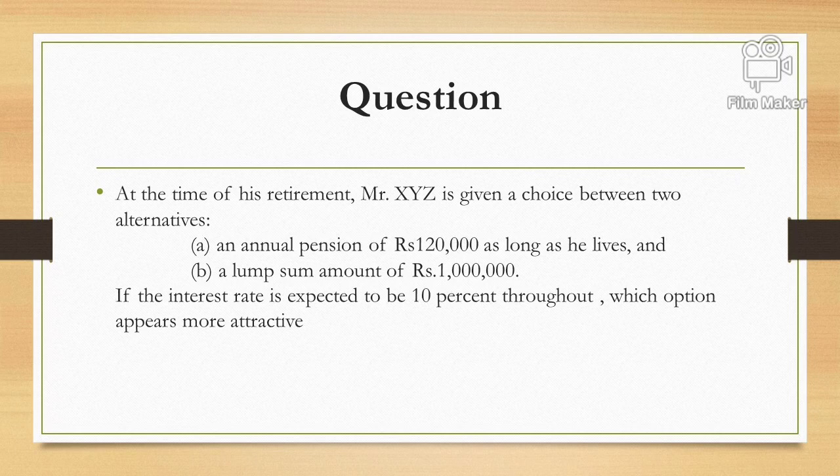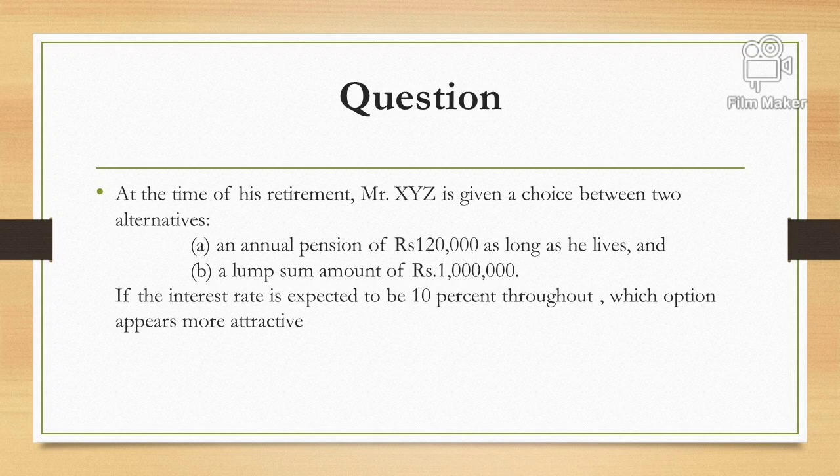So the question is, at the time of retirement, Mr. XYZ is given a choice between two alternatives. Mr. XYZ can accept a pension of 1,20,000, and as long as he lives, if he is living for the next 50 years, he'll be receiving 1,20,000 for the next 50 years. So there is no time duration. If he is living for 100 years, he'll be receiving 1,20,000 for 100 years.